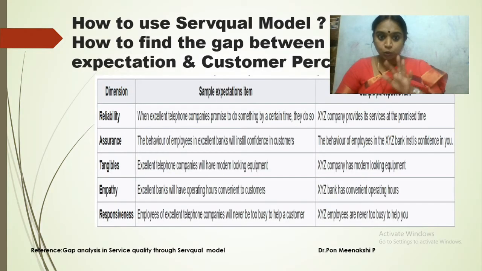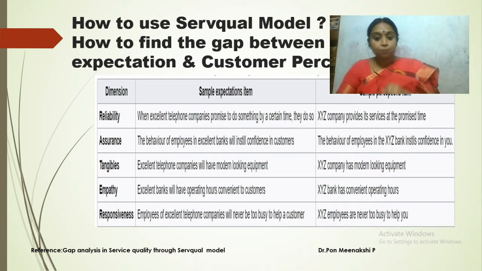Next we'll move on to some examples in the SERVQUAL model. Reliability, as I told you: whether they provide service in the promised time. Assurance: how the employees have confidence with the customers. Tangibility: whether there is basic infrastructure. Empathy: do they have convenient operating hours? They are checking the convenient operating hours, service providing hours.